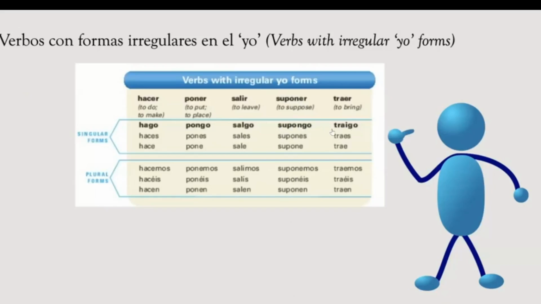Go, go, go, go. So yo hago, yo pongo, yo salgo, yo supongo, yo traigo. In these cases, the tú, él, nosotros, or ellos forms are not going to change. We keep conjugating in the same regular way, but the yo form is what changes.